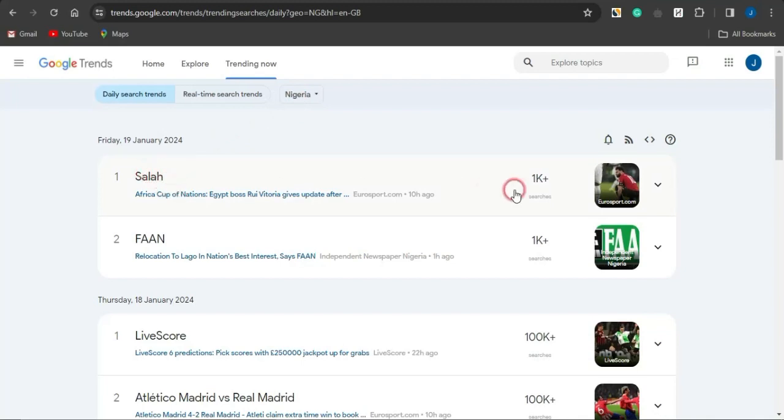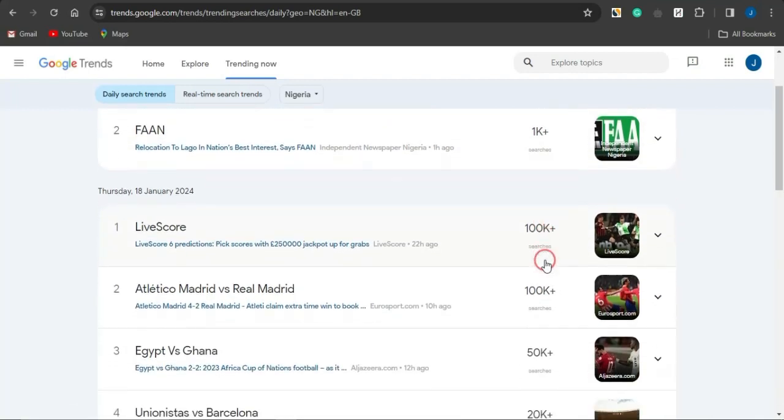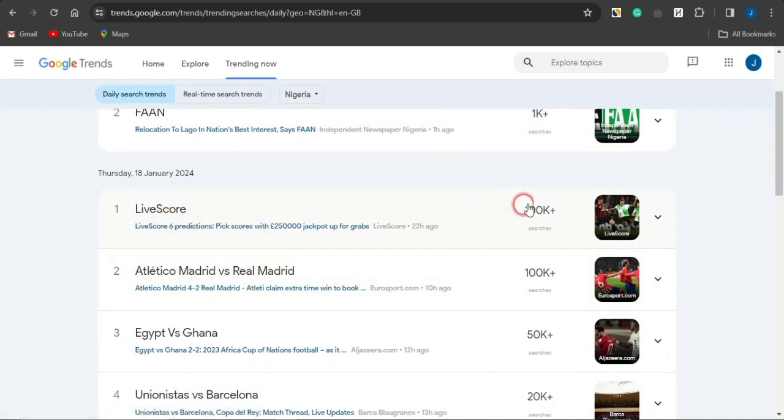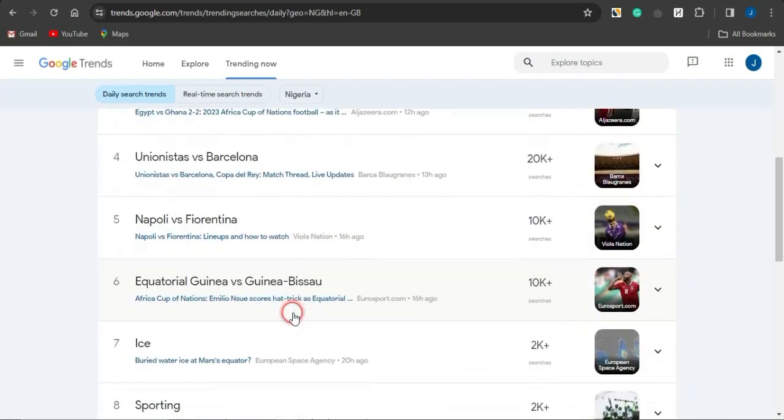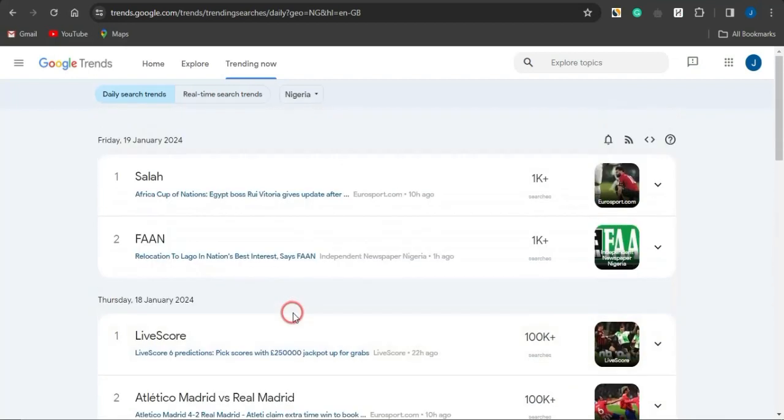As you can see, Mohamed Salah is actually trending. He got about 1,000 searches. This fan is actually trending right now. He got about 1,000 searches plus. You can see right here, live score got about 100k searches. Atletico Madrid versus Real Madrid, 100 plus thousand searches. Egypt versus Ghana, you can actually see right here. These are actually top searches in that particular demographic.